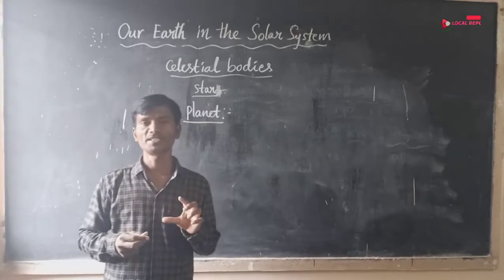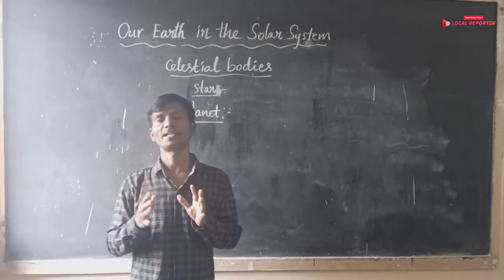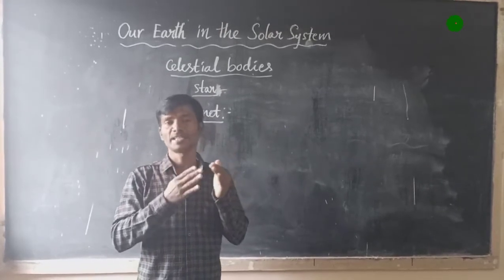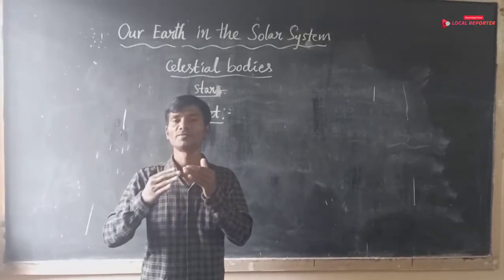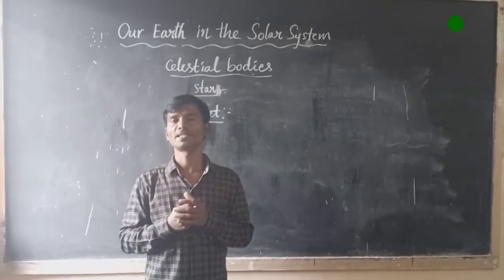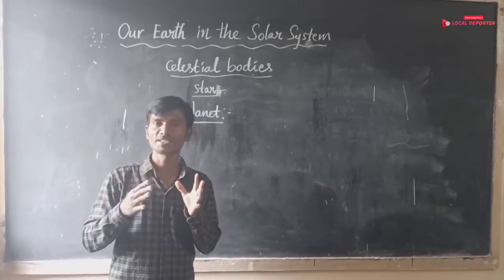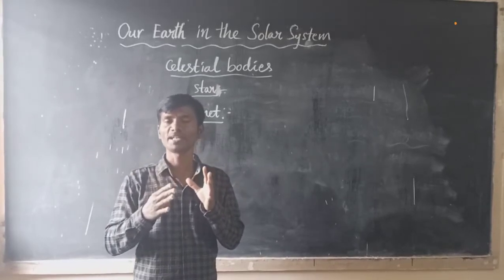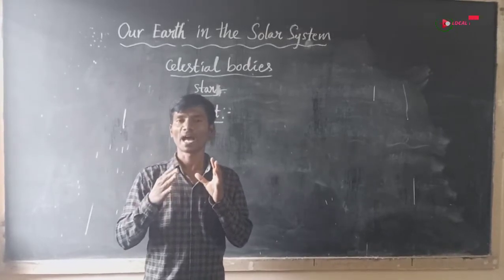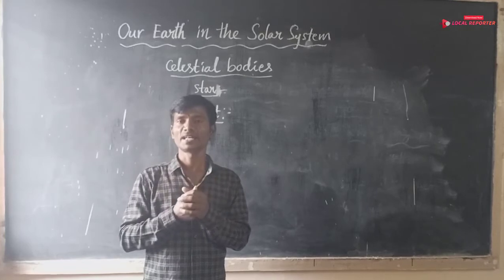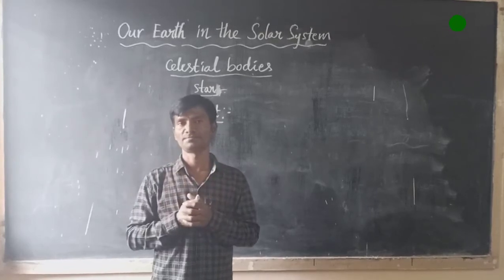The earth on which we live is a planet and gets heat and light from the sun.